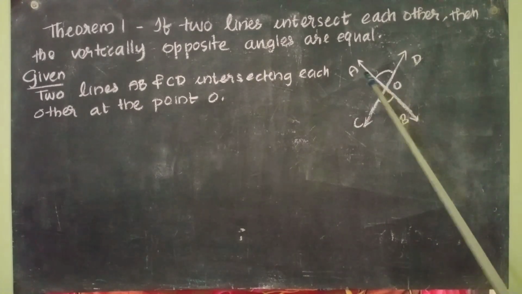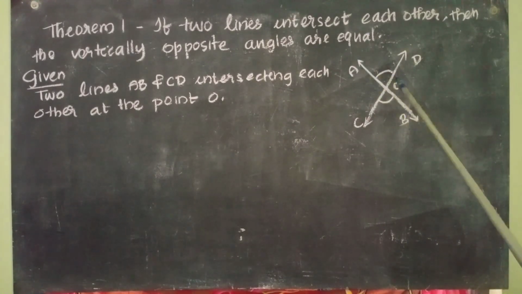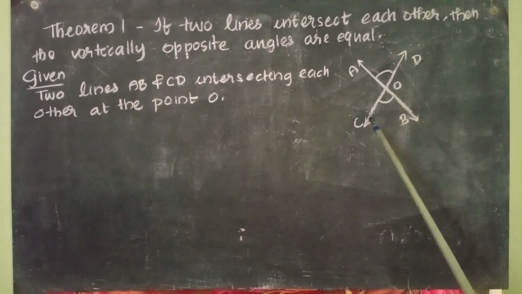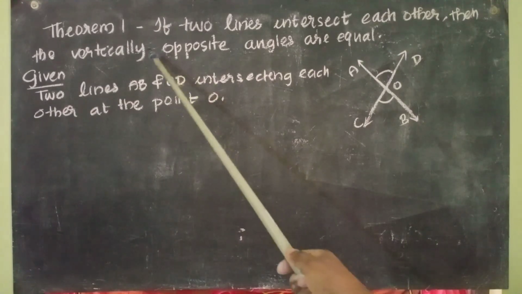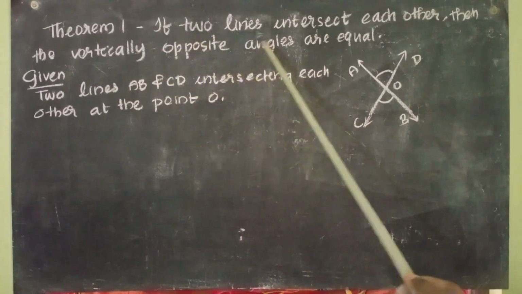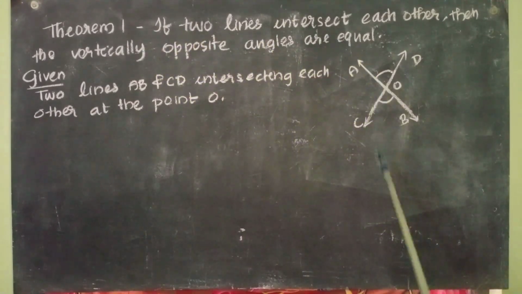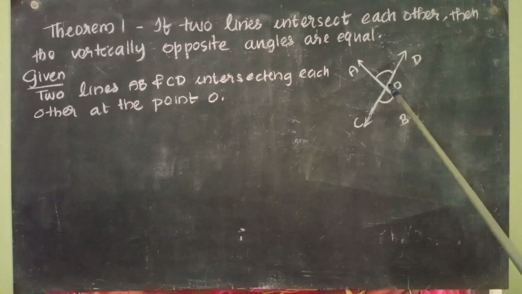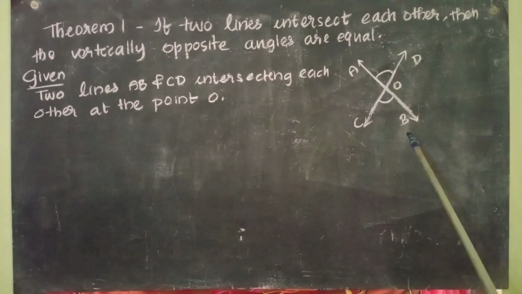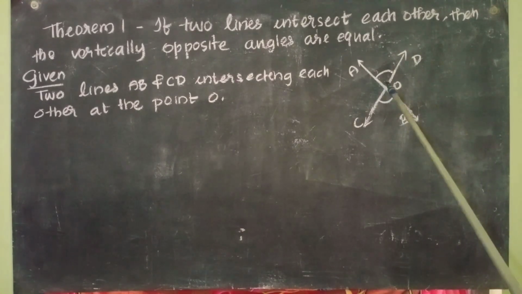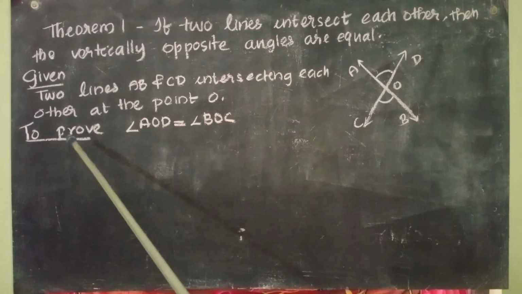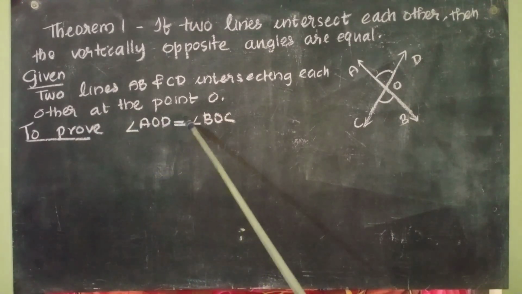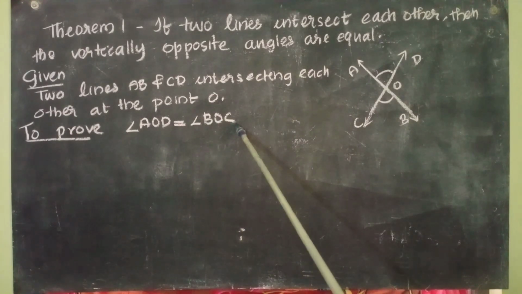So the pair of opposite angles are AOD and BOC. We have to prove the vertically opposite angles are equal. So we need to prove angle AOD equal to angle BOC. So I have written it here: to prove angle AOD equal to angle BOC.